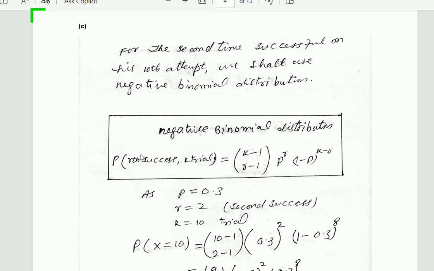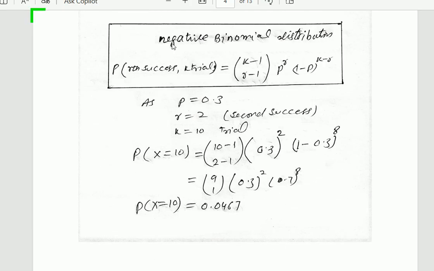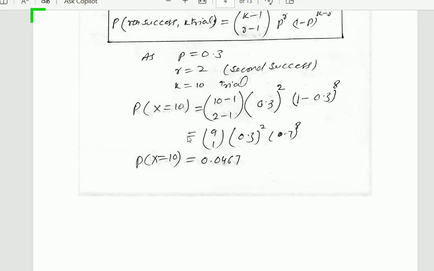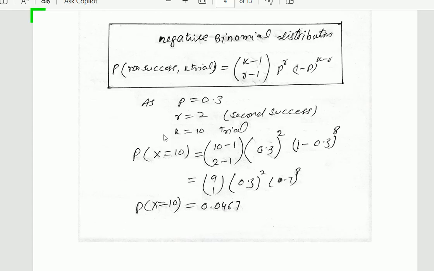As P is equal to 0.3, the second success means R is equal to 2, and the total attempts are 10. By putting these values in the formula for the negative binomial distribution, after simplification, we get P of X equal to 10 equal to 0.0467. This is the probability for the second success in the 10th trial.